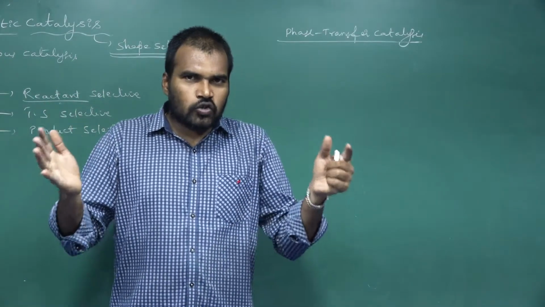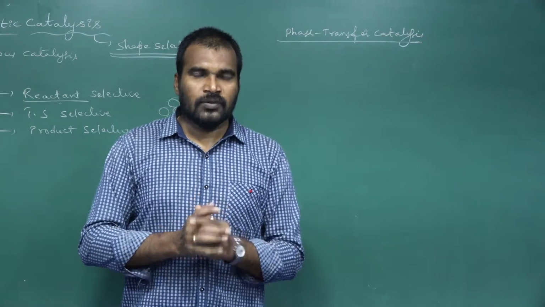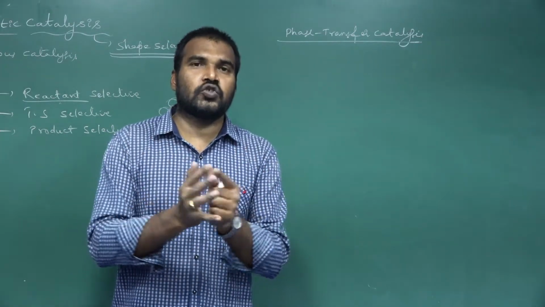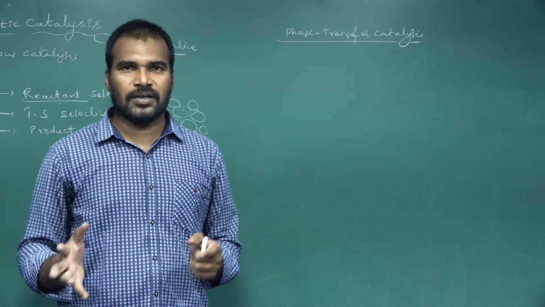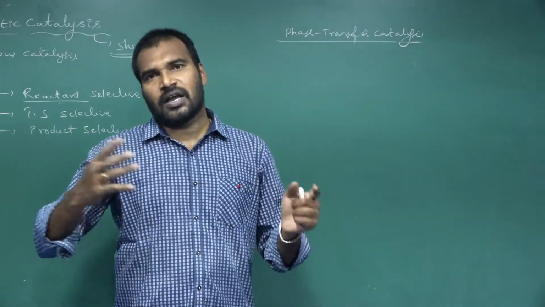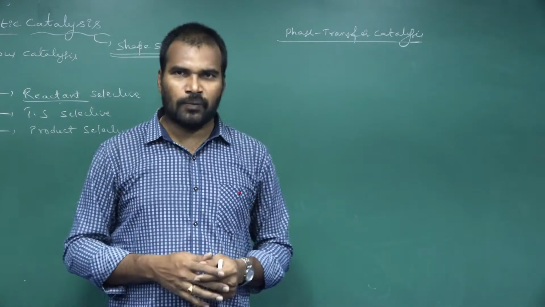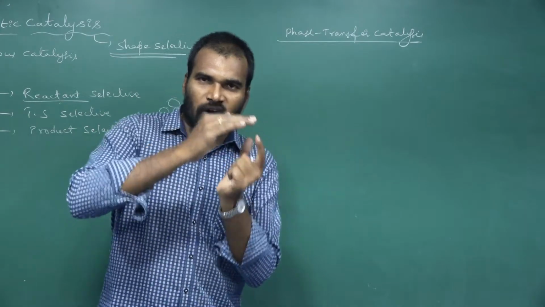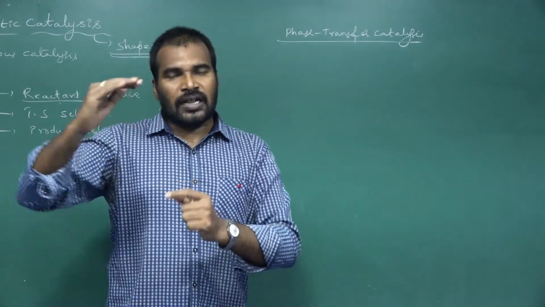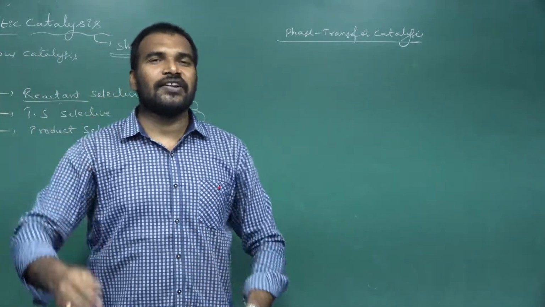When we mix these two solvents, the reaction between these two reactants is not possible because of their immiscible nature. Why? Because aqueous and organic solutions cannot mix uniformly and they form two separate layers. So if one reactant is in one layer and another reactant is in another layer, how can they react?